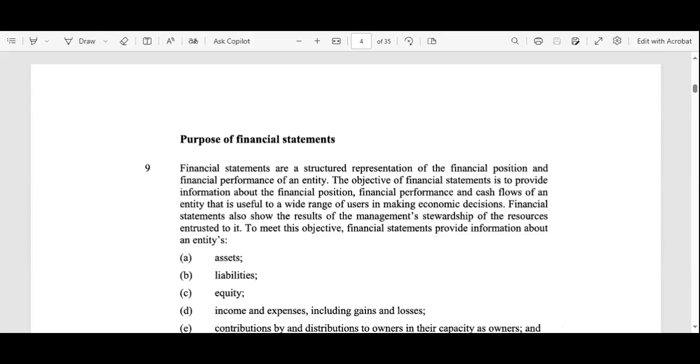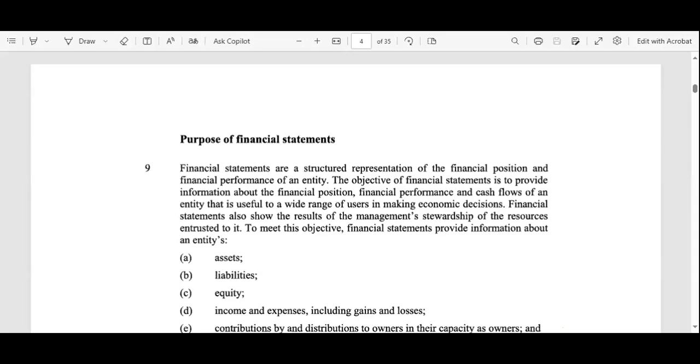Balance sheets give us the financial position, the income statement gives us the financial performance, and also the cash flow of an entity, which is useful to a wide range of users in making economic decisions. So the financial statements provide guidelines to the stakeholders to take their investment or economic decisions.